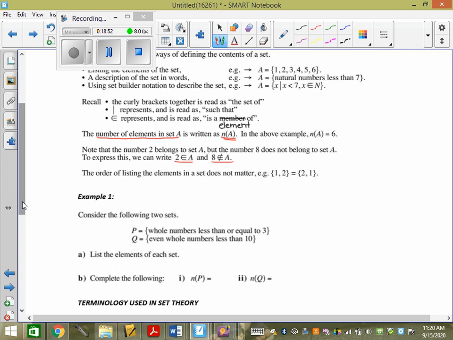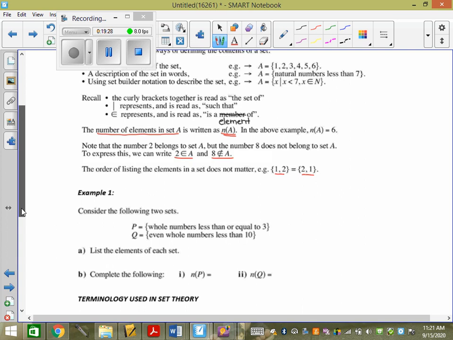The order of listing the elements in the set doesn't matter. So you could say the set is 1, 2, 3, 4, 5, 6. Or you could say it's 6, 5, 4, 3, 2, 1. Or you could say it's 1, 3, 2, 4, 5, 6, whatever you want. It can be listed out of order. The reason why I always list it in order is so you don't miss anything. If you start listing them out of order, there's a chance you might miss an element that's actually in that set. So I always list them in order. So if this one was listed as 1, 2 or 2, 1, both of them would be correct and you'd have to mark them as correct.